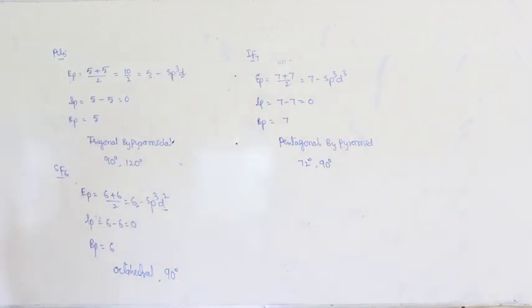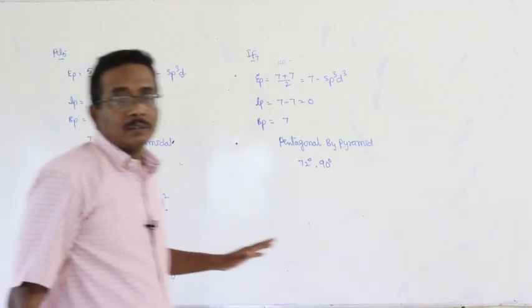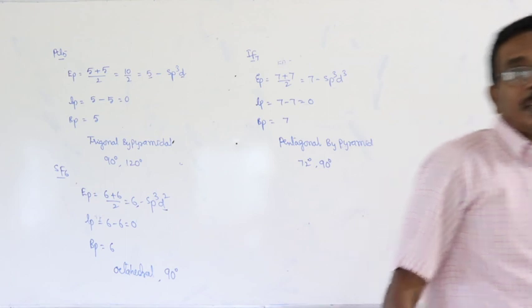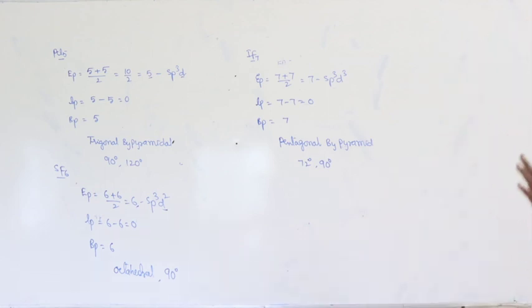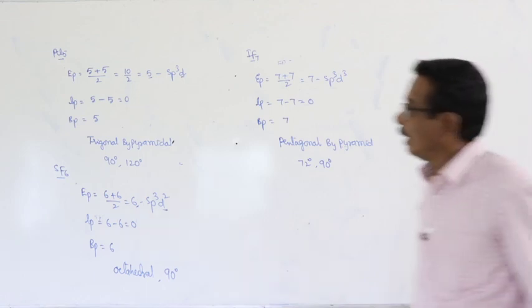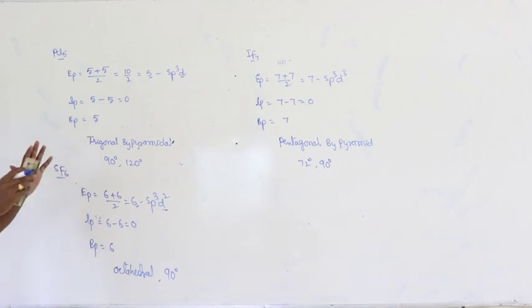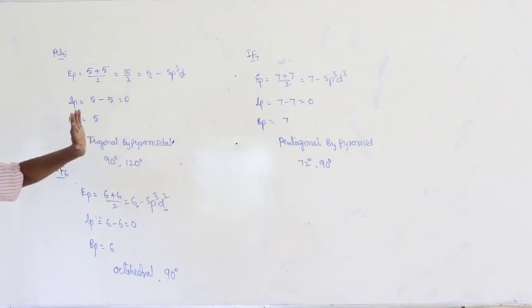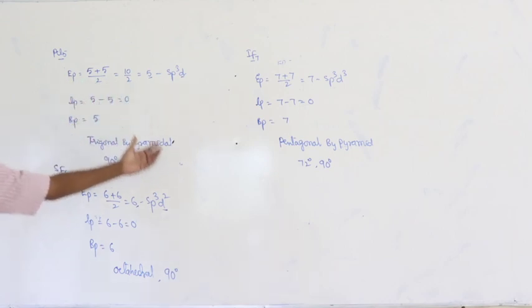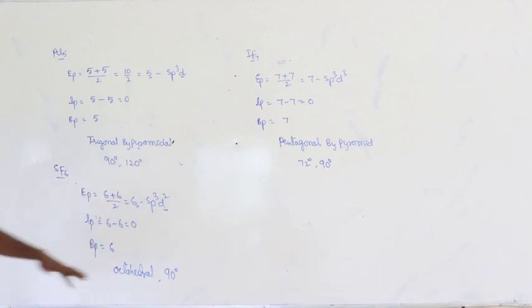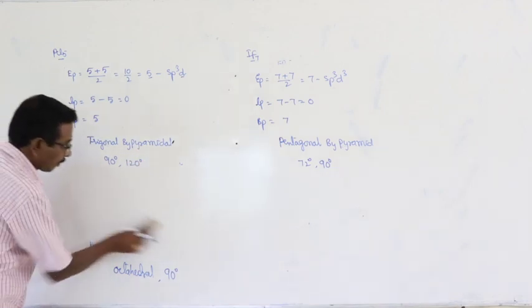This is about the application of a formula to calculate the number of electron pairs. Up to now I have given the explanation for all the molecules which are given in VSEPR theory and hybridization. Now we have to apply the same formula to anions and also cations.